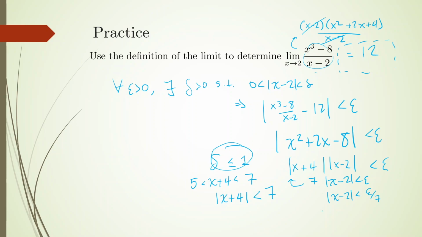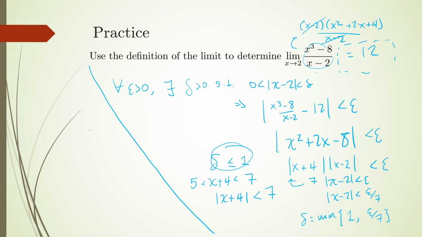And so basically I'm going to pick delta to be the minimum of 1 and epsilon over 7. So that's always smaller than or equal to 1, and then it's also going to ensure that absolute value of x minus 2 is going to be smaller than epsilon over 7. When both of these are the case, I can start this and then build my way up this ladder. Okay, let's go ahead and do this proof.